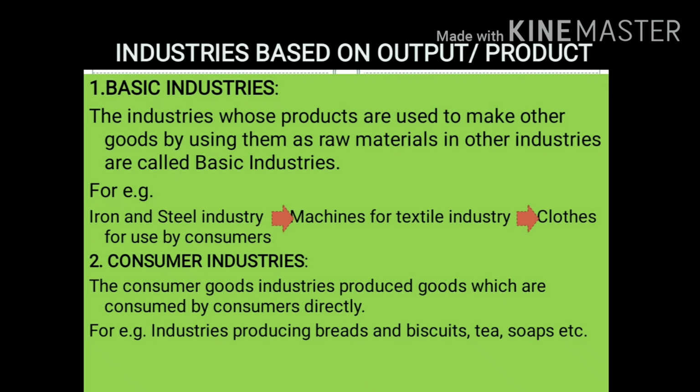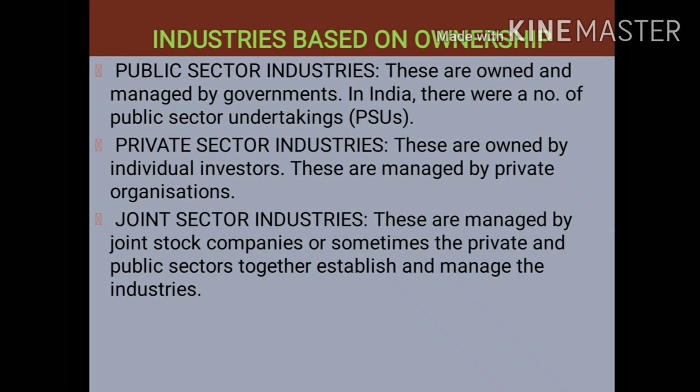Second one is consumer industries. The consumer goods industries produce goods which are consumed by consumers directly. For example, industries producing bread, biscuits, tea, soaps, etc. So these are the goods which are used by the consumers directly. So the industries which produce goods which are directly consumed by the consumers are called consumer industries.